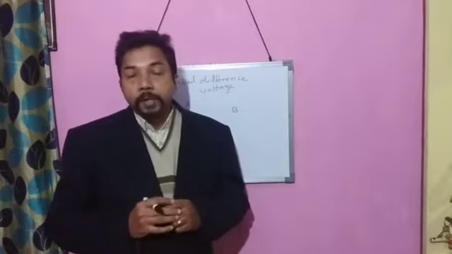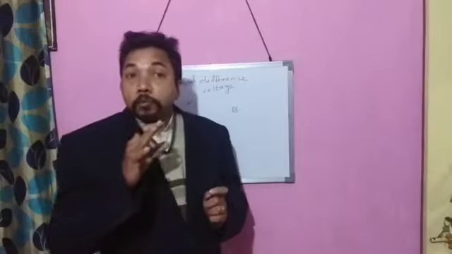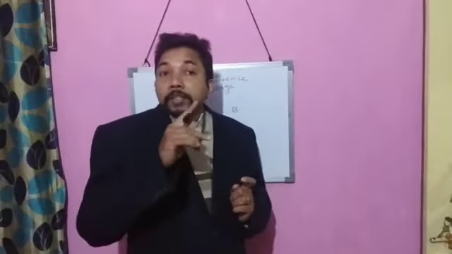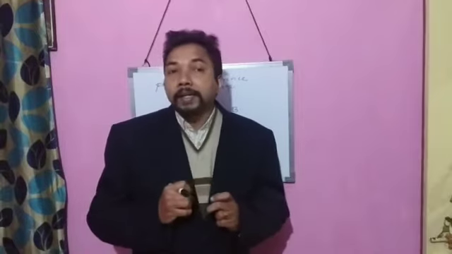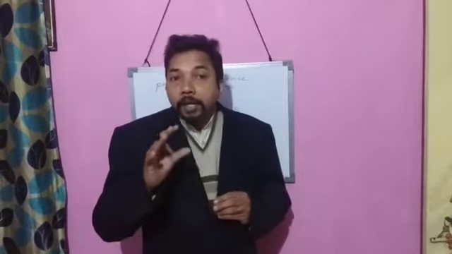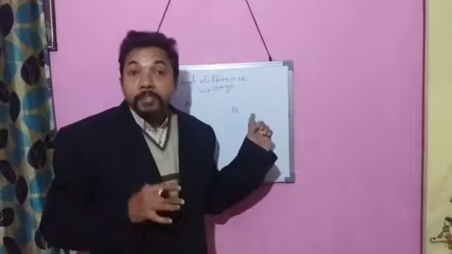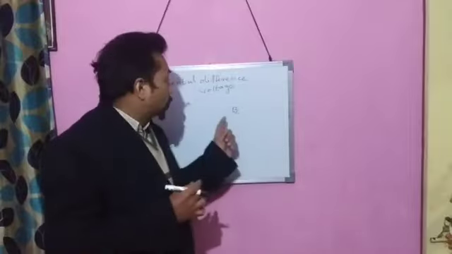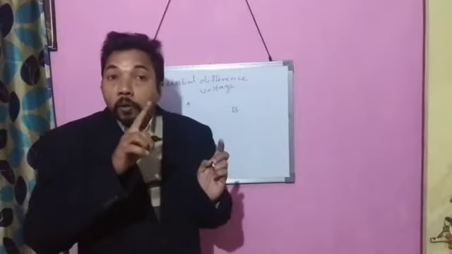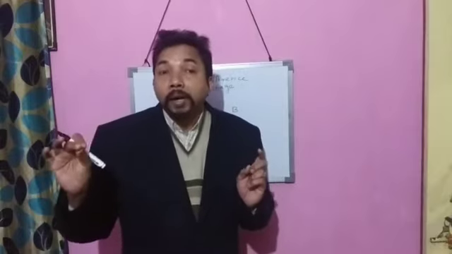And in this case, suppose that there is water in tank A and these two tanks are connected to each other with a connecting pipe, then water will flow from tank A, which is at a higher level, to the tank B, which is at a lower level. So water flows from higher level to lower level.